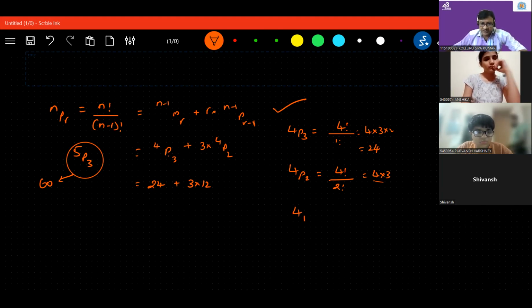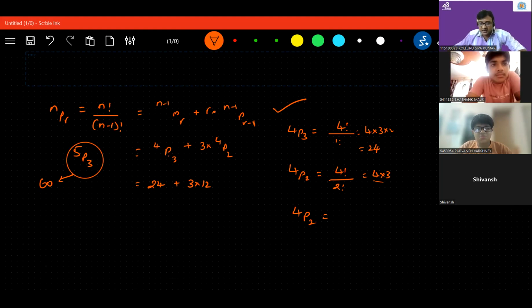One thing I will tell you. Suppose you are calculating 4P2, it means you decrease the number 4 for 2 times. First is 4, the next is 3. Suppose you are calculating 5P3, you decrease the values of 5 till 3 values, that is 5 into 4 into 3.